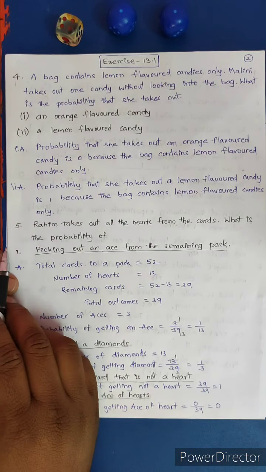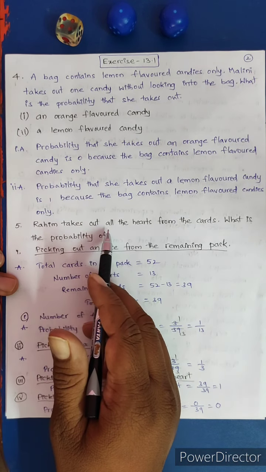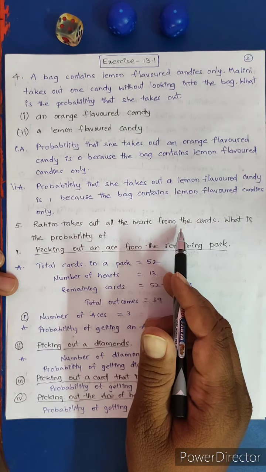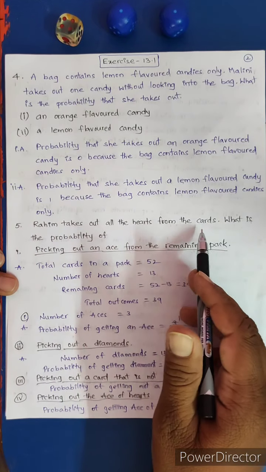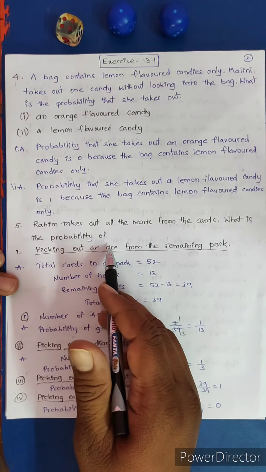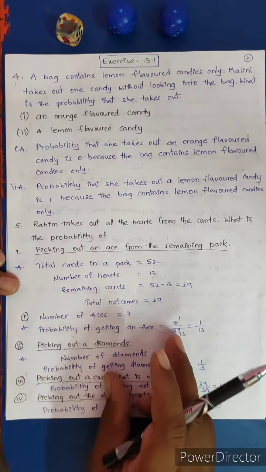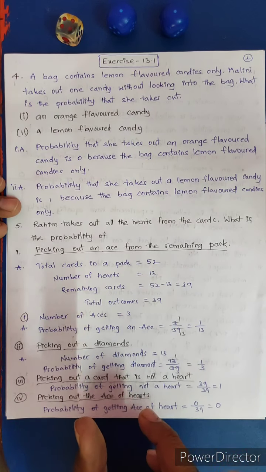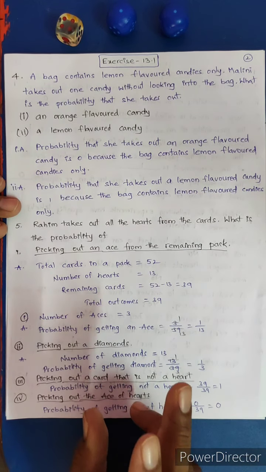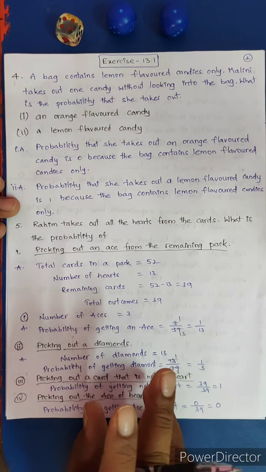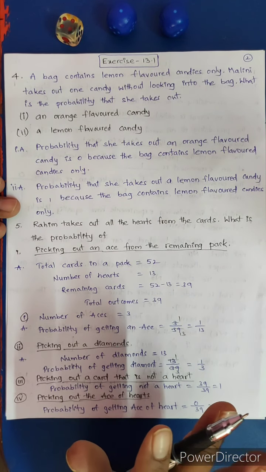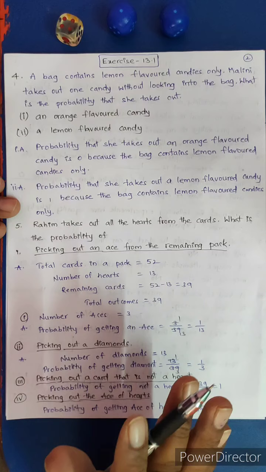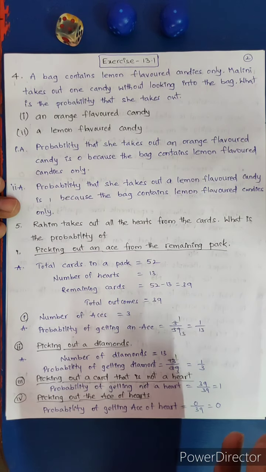Okay, now next, fifth one: Rahim takes out all the hearts from the cards. In a set of playing cards there are 52 cards in total, divided into 4 suits: spades, hearts, clubs, diamonds.